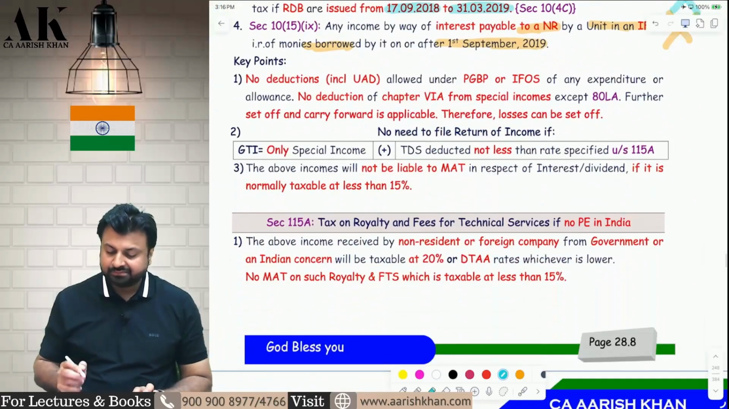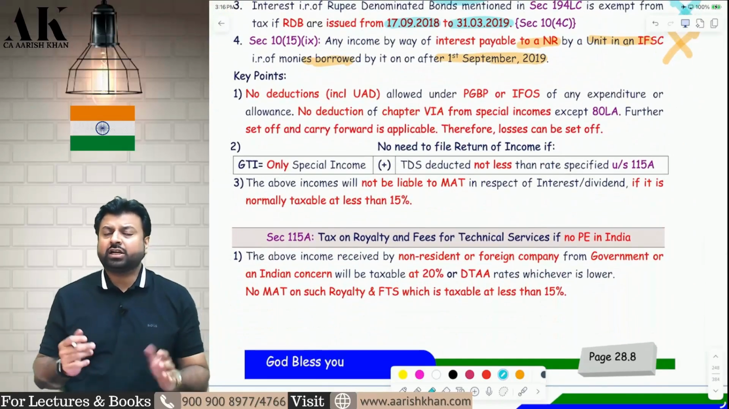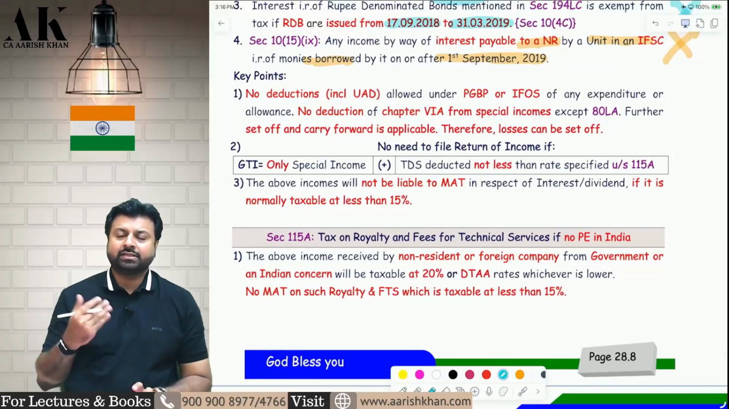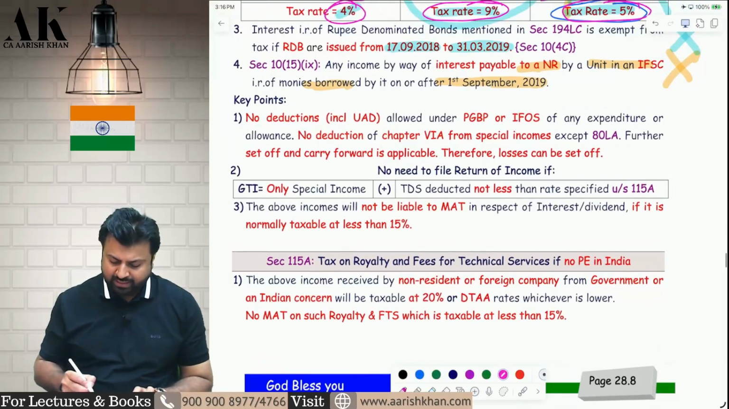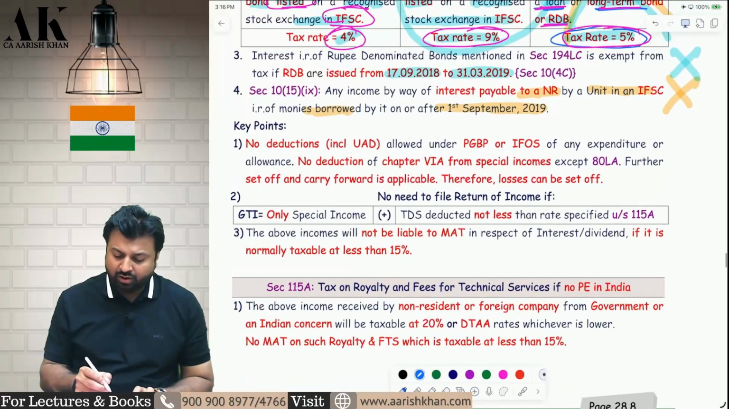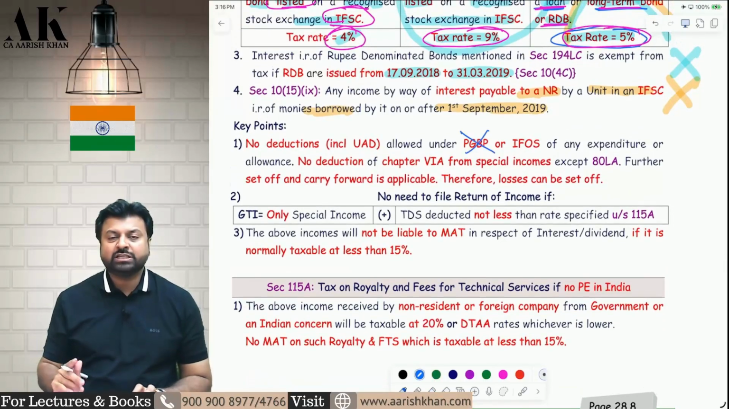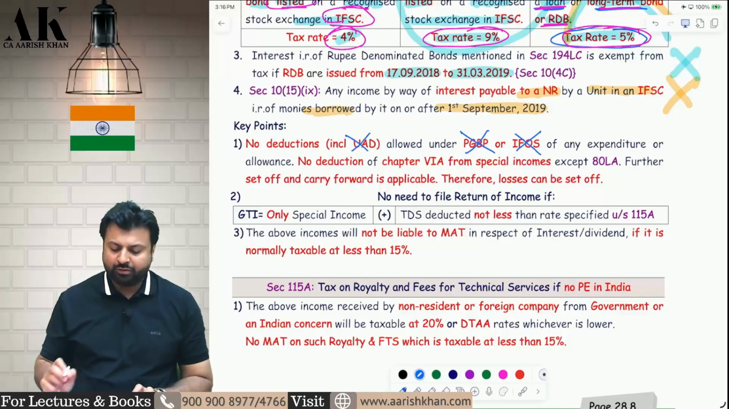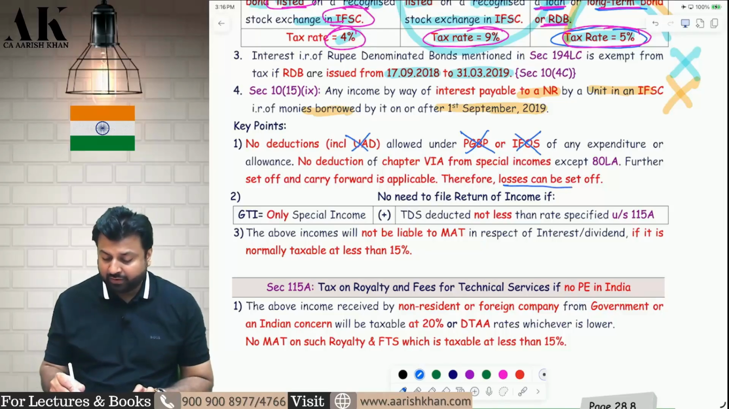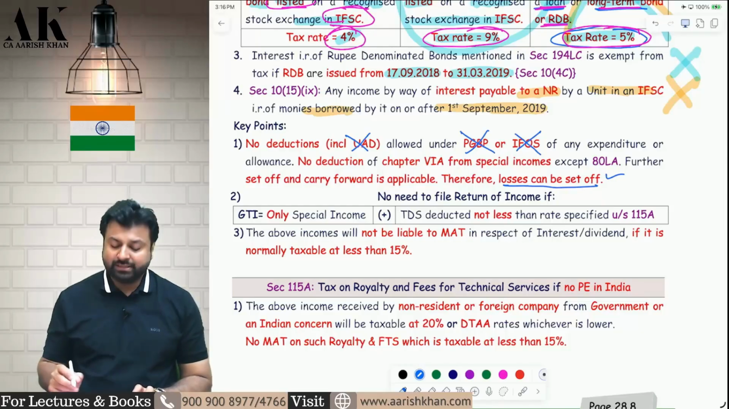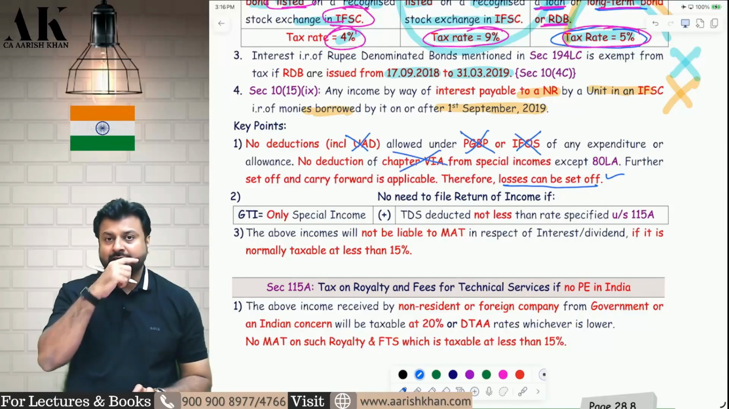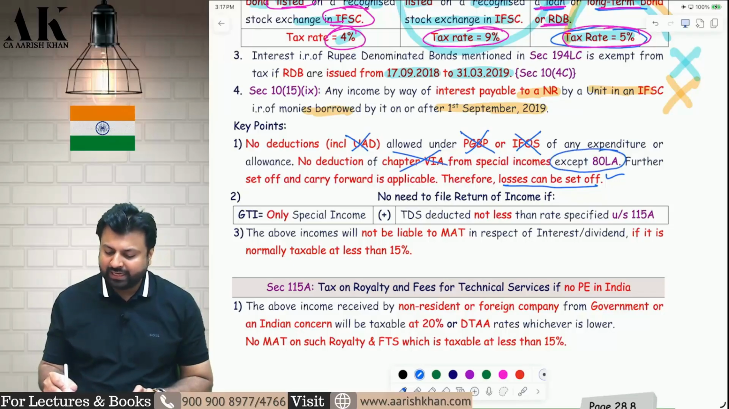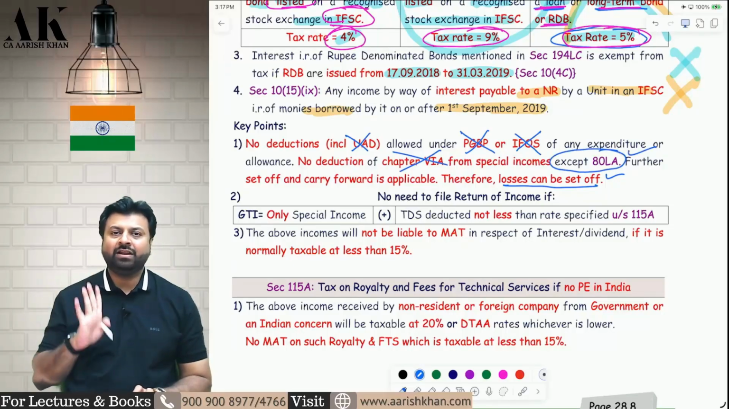Now let's go ahead and talk about which all deductions will be allowed against the interest and dividend under 115A. Whether I will get the deduction of PGBP expenses? No, PGBP expenses will not be allowed from 28 to 44. IFOS expenses will not be allowed. Even UAD will not be allowed. What about losses? Yes, brought forward losses you can set off. What about chapter 6A? Chapter 6A will not be allowed except one chapter 6A will be allowed, that is 80LA. So only 80LA will be allowed to you.